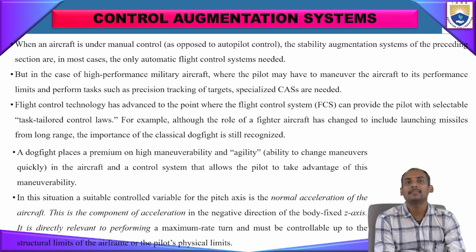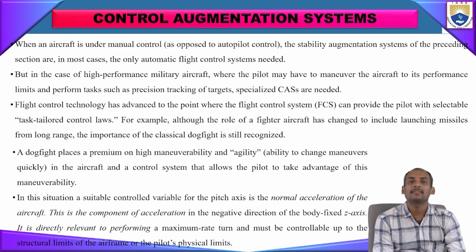In this situation, the suitable controlled variable for the pitch axis is the normal acceleration of the aircraft, the component of acceleration in the negative direction of the body z axis. It is directly relevant to performing maximum rate turns, and must be controllable up to the structural limit of the airframe or the pilot's physical limits.